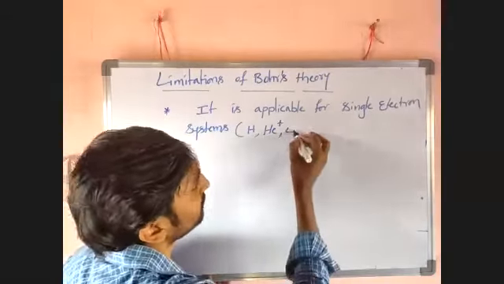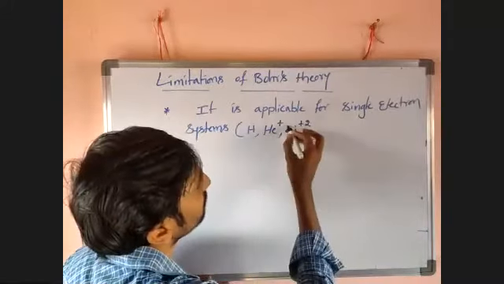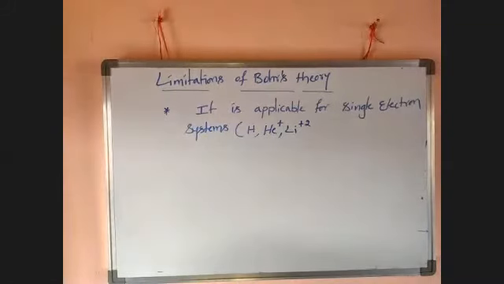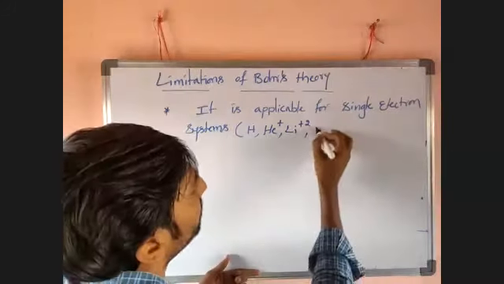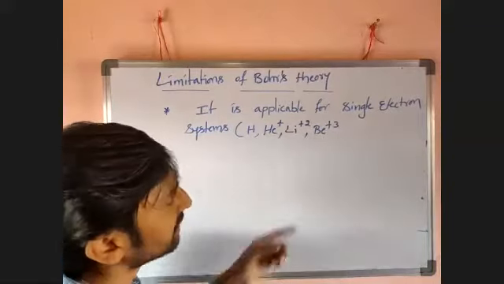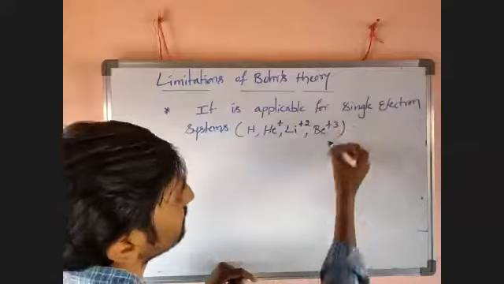Then Li plus 2, how to remove 2 electrons? Then Be plus 3, total 4 electrons are there, how to remove 3 electrons, like this.